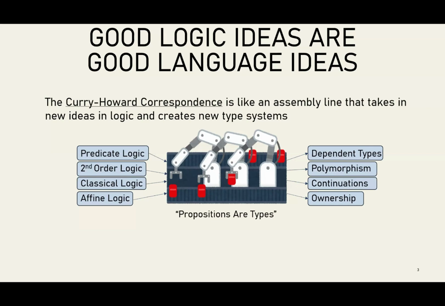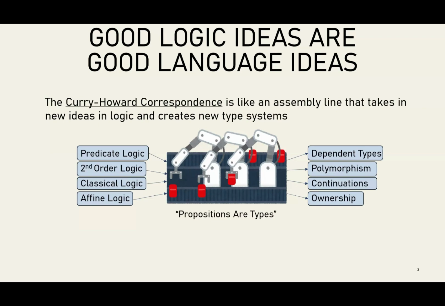If we're thinking of this functionally, we would think in terms of the Curry-Howard correspondence, that propositions are types. So if you take predicate logic and you put it in the assembly line, you get dependent types. If you put second order logic, you get polymorphism. If you put classical logic, you can get continuations. If you put affine logic, you can get ownership and the Rust type system.